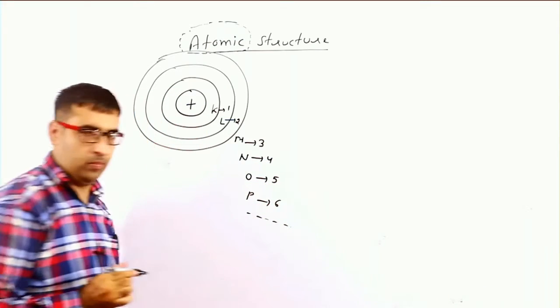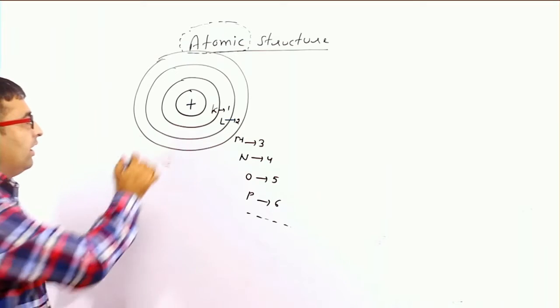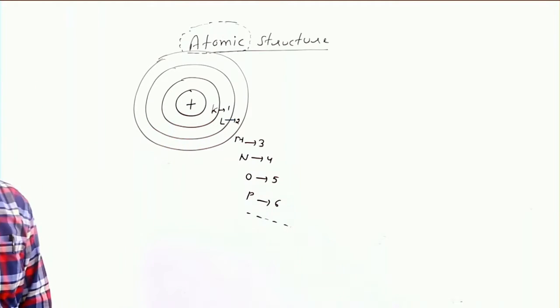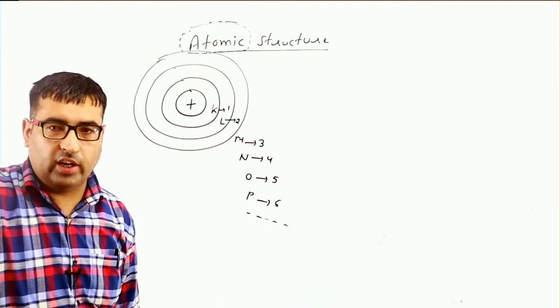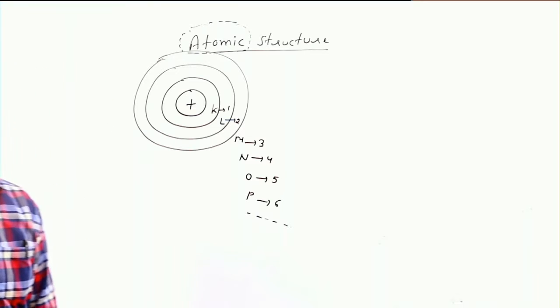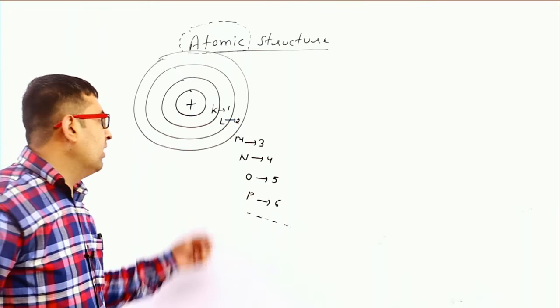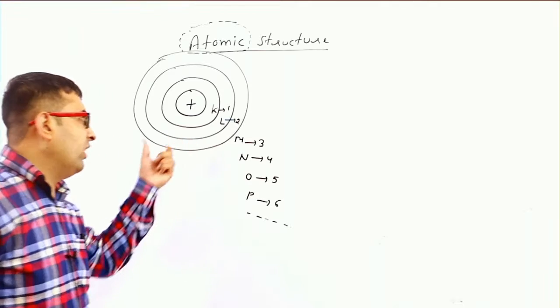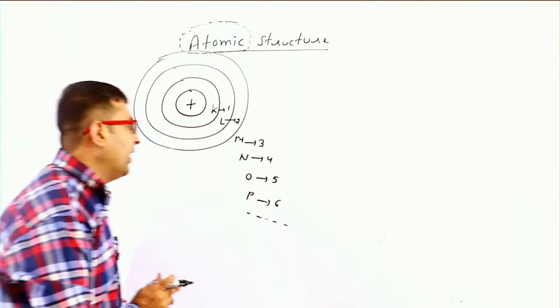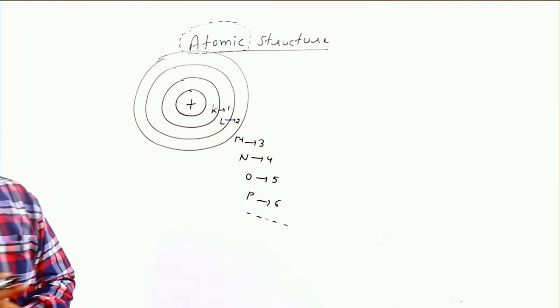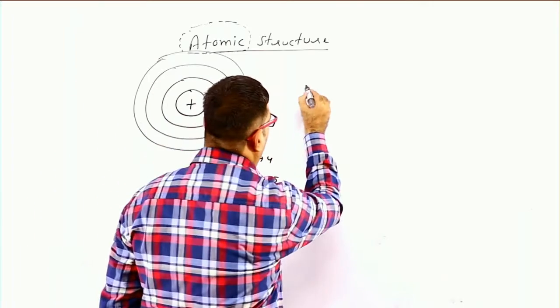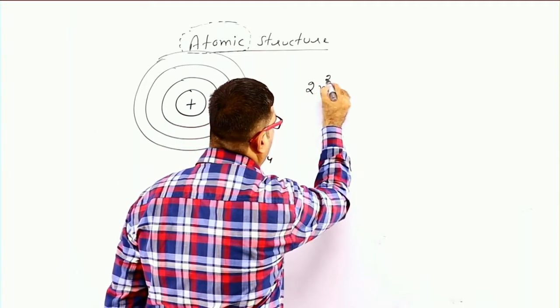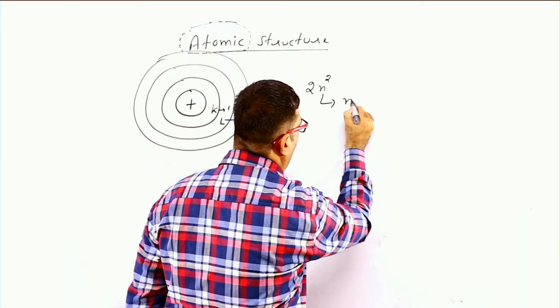So electrons revolve in their specific orbits. These orbits have fixed energy values, but we will discuss that later. Now we have to consider how many electrons can be in an orbit. There is a formula: 2n square, where n represents the number of the orbit.